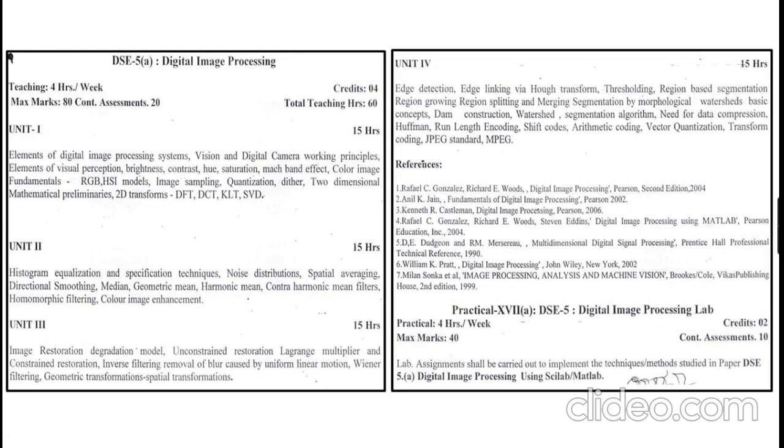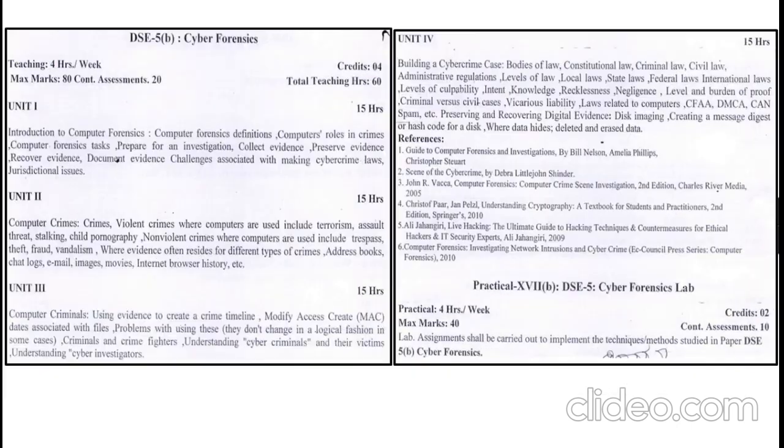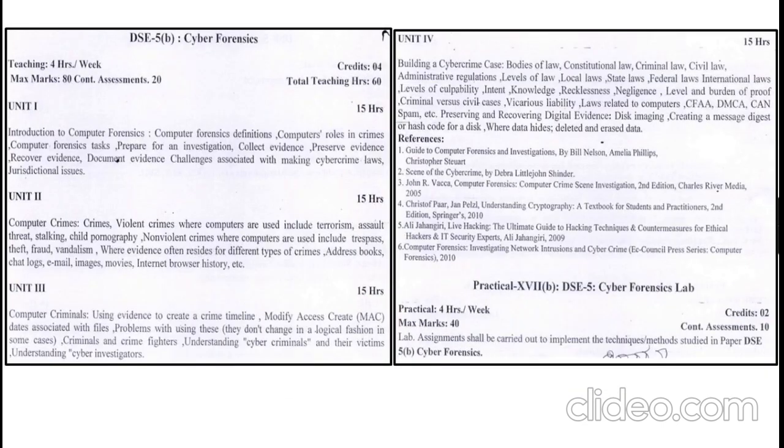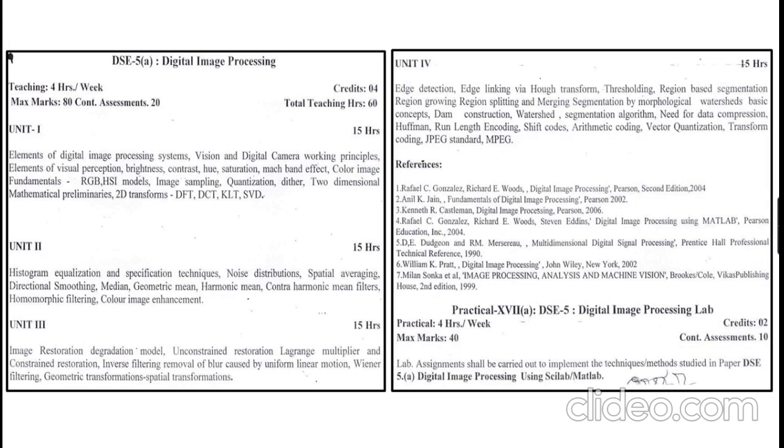Coming to discipline specific elective number 5, here also you will have three options. You may go for digital image processing, cyber forensics, or cloud computing. Coming to the first, digital image processing, 4 units will be there.